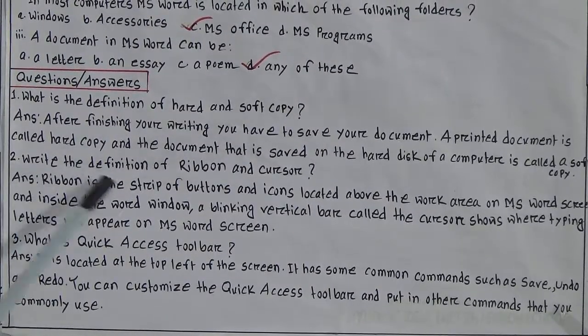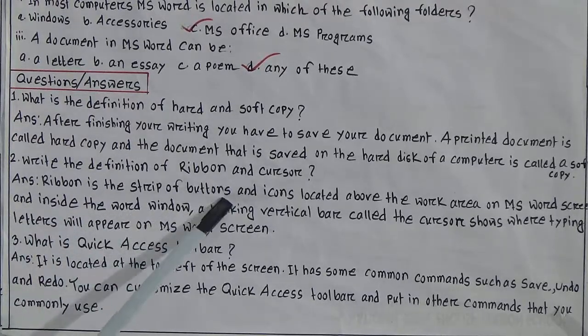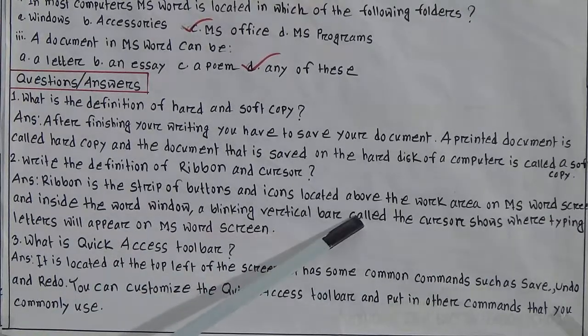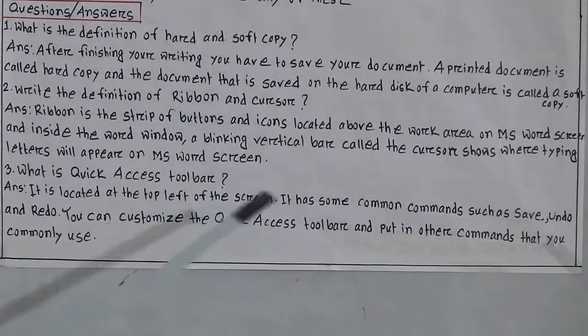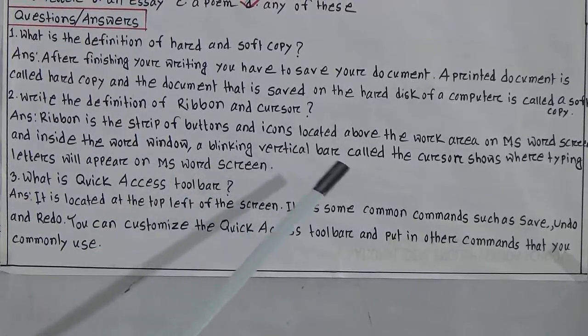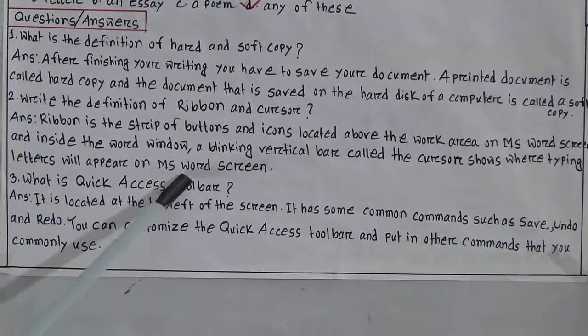Question number 2, write the definition of ribbon and cursor. From the picture we have come to know about the ribbon and cursor. The answer is like this. Ribbon is the strip of buttons and icons located above the work area on the MS Word screen, and inside the Word window a blinking vertical bar called the cursor shows where typing letters will appear on the MS Word screen.